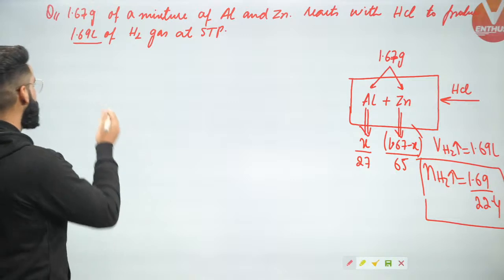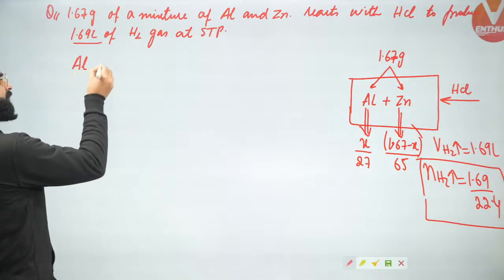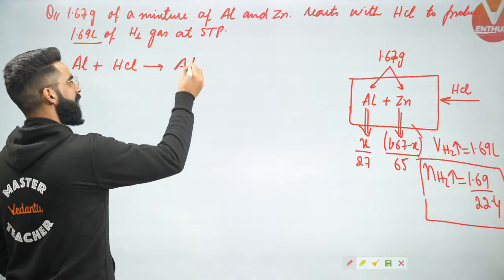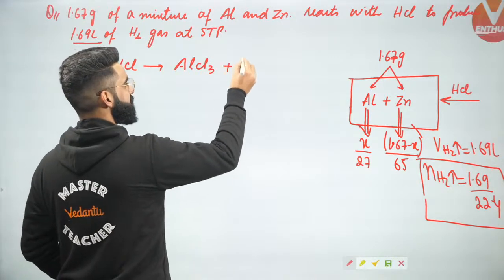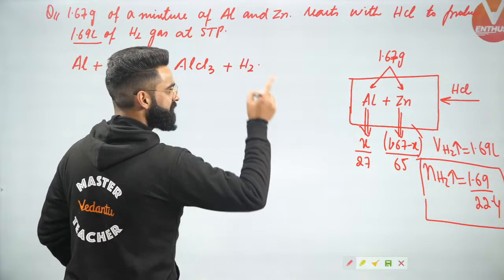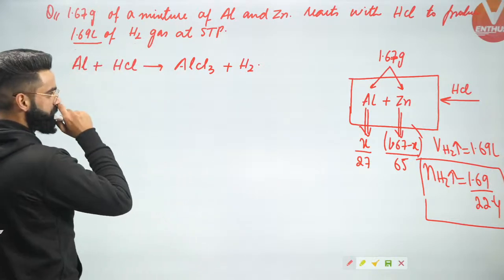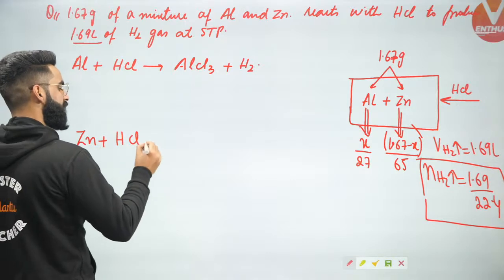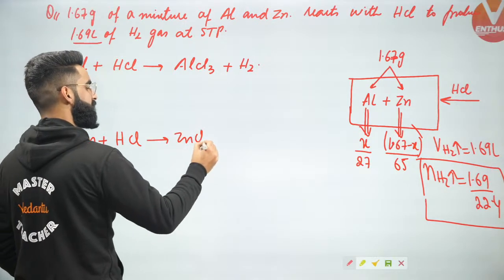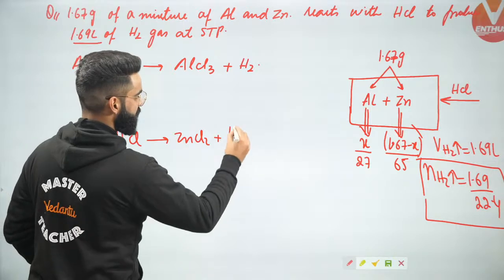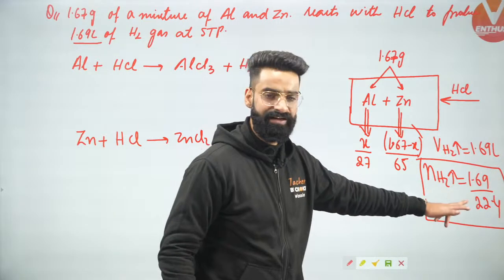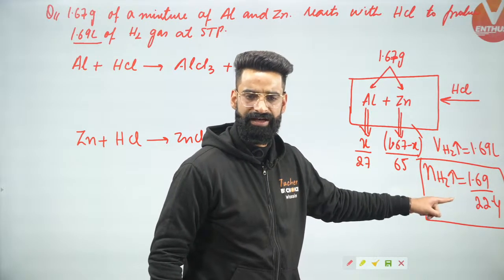And we know when aluminium reacts with HCl, it leads to the formation of AlCl3, and with this AlCl3 you get H2 gas at the same time. And when some other amount of HCl will react with zinc, what is going to happen? Zinc will react with HCl and it will lead to the formation of ZnCl2, and with this ZnCl2 you'll be getting the H2 gas at the same time. What is the total moles of H2 gas getting liberated? These are the total moles of H2 gas getting liberated.